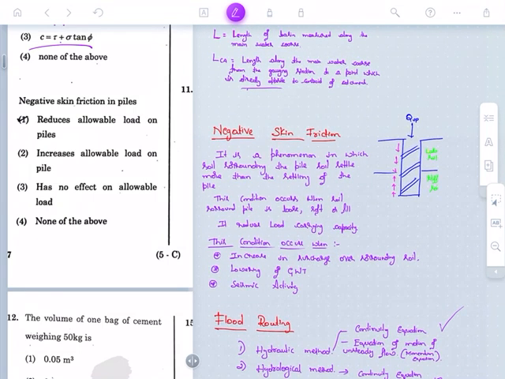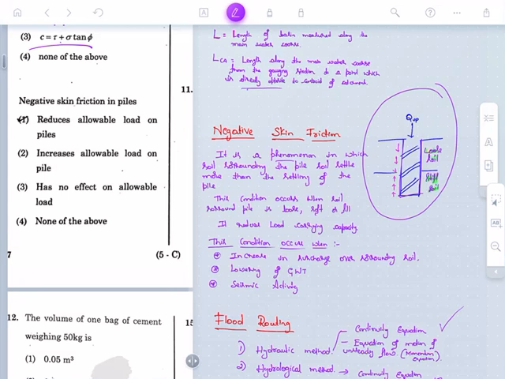See, negative skin friction is a phenomenon in which the soil surrounding the pile settles more than the settling of the pile. You can see this is a pile which is driven inside the soil. This is loose soil and this is stiff soil.